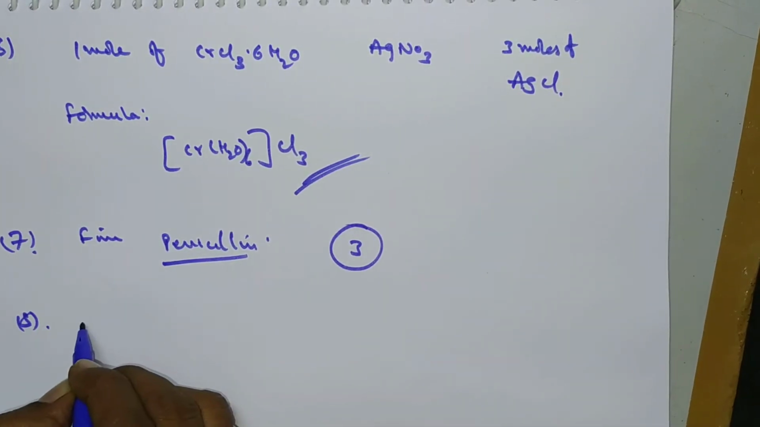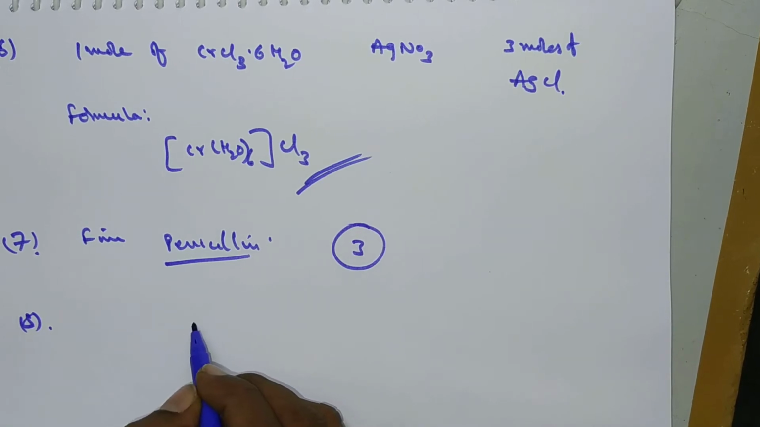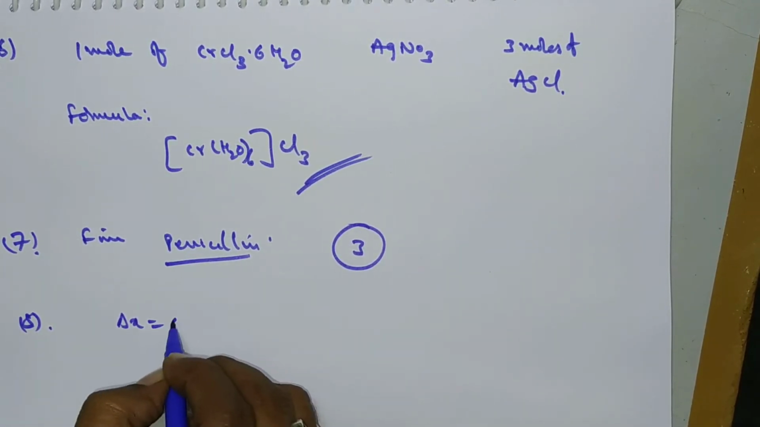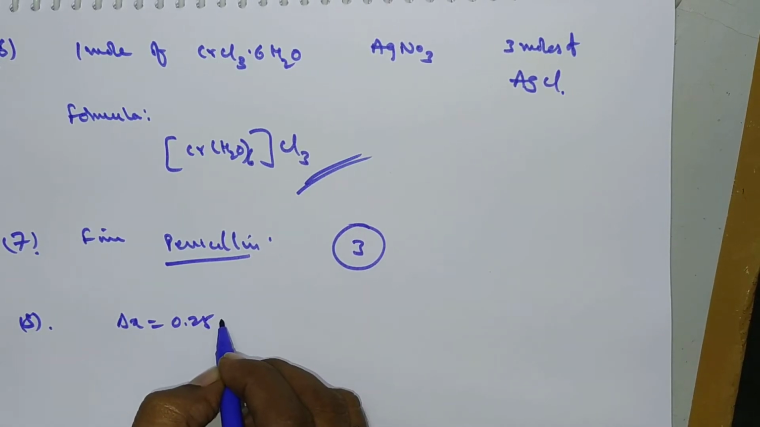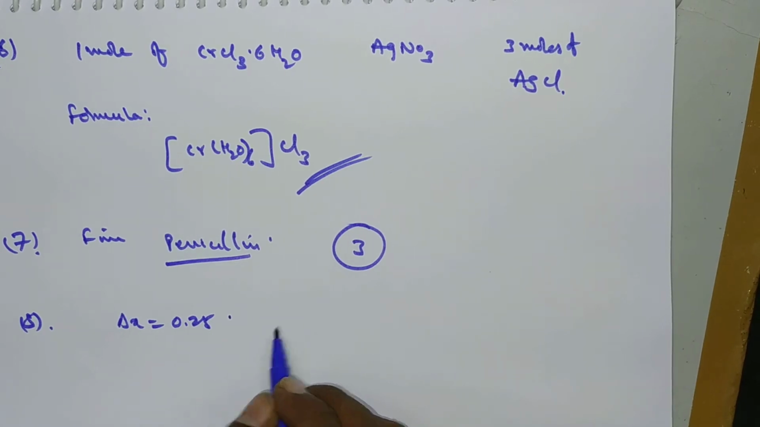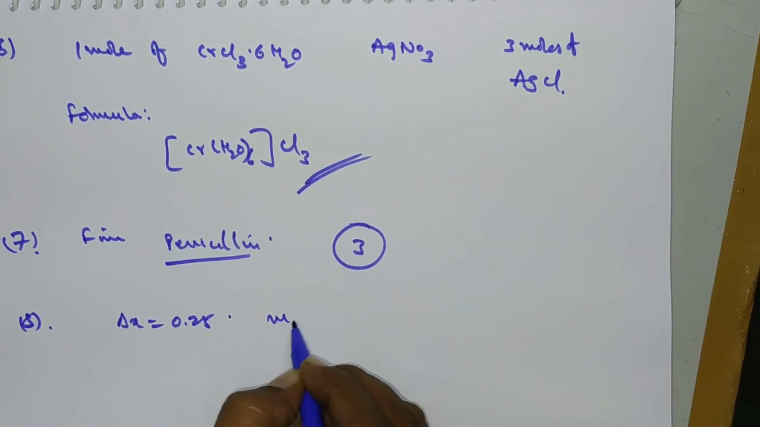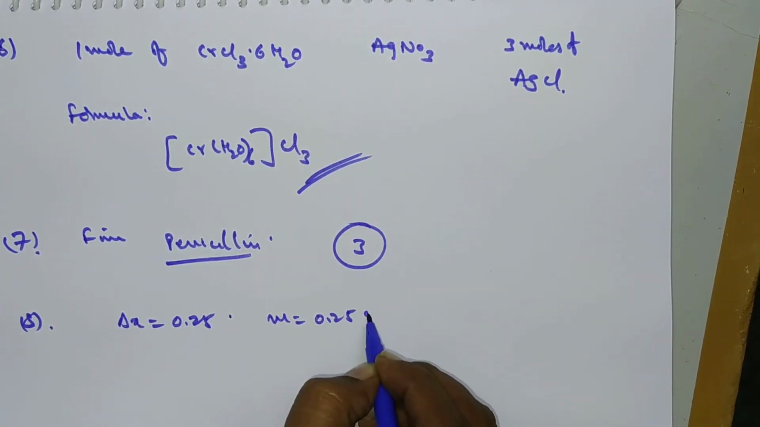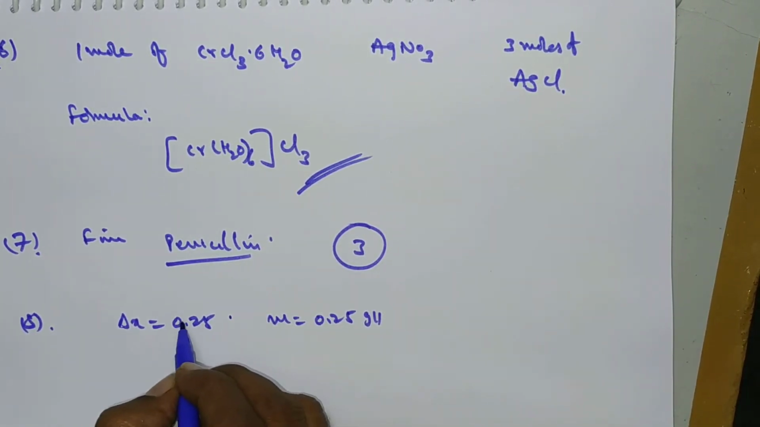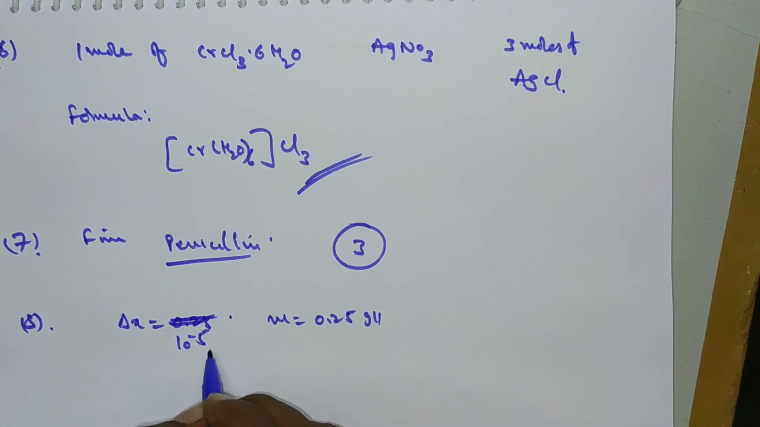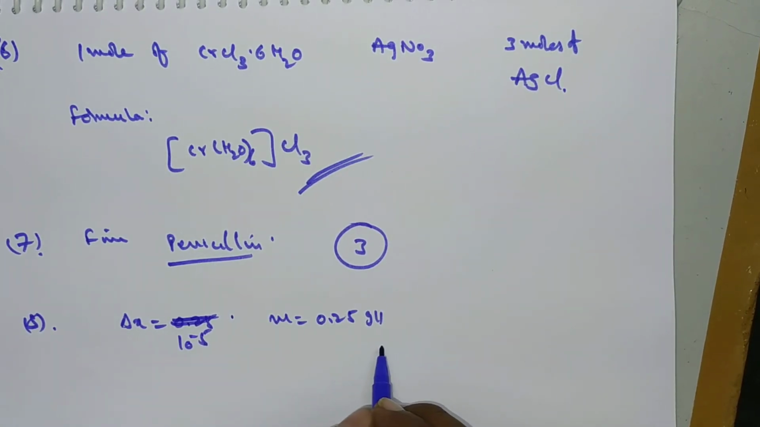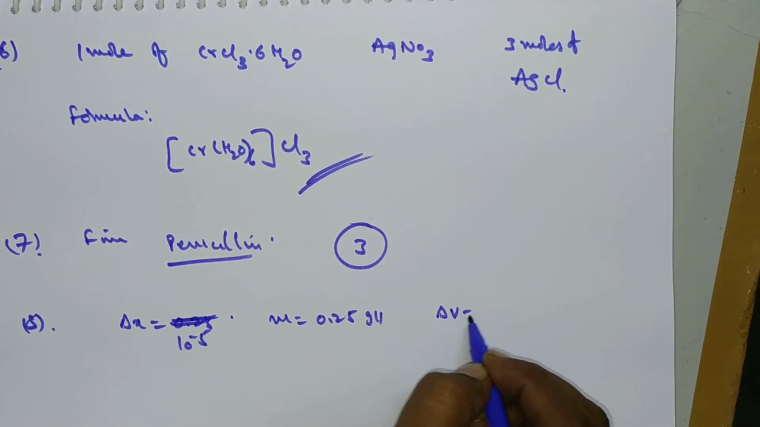And next one, this is based upon the Heisenberg uncertainty principle. Here he gave the uncertainty in position of a particle of mass 0.25 grams, that is delta x is 10 power minus 5. Find the uncertainty in its velocity. So delta v is equal to how much?